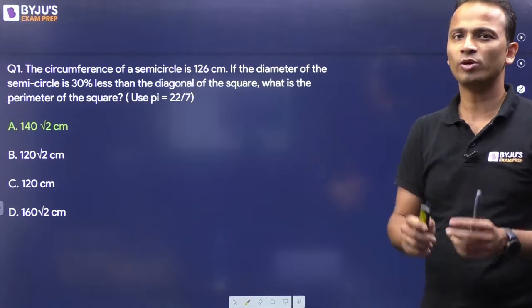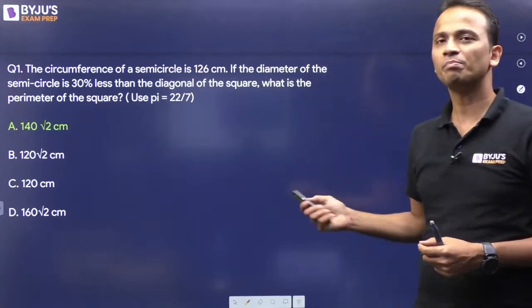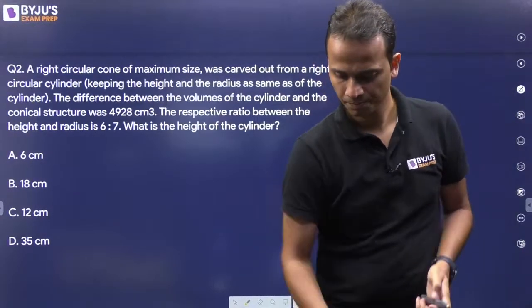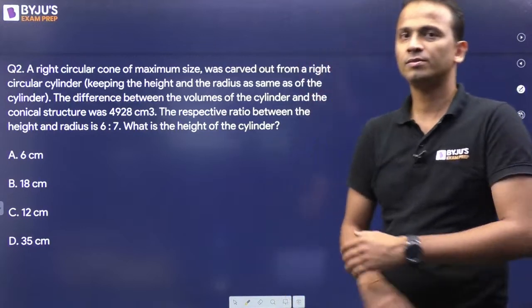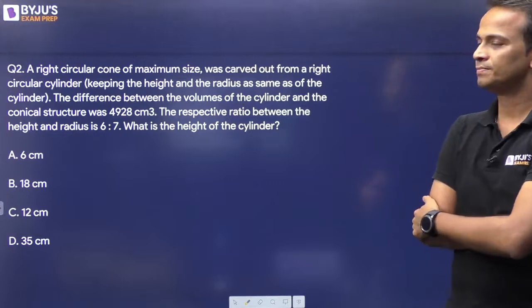This time I'll give you more time. For the next question I'll give you a little bit more time as compared to this one. So question number 2 on your screen now. So take some time, solve this question and post your answer.